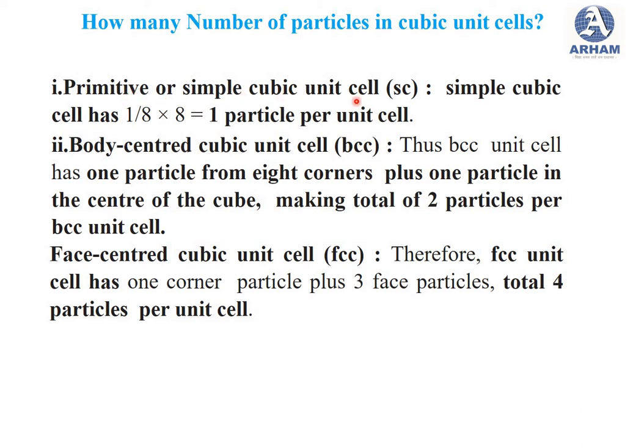First, primitive or simple cubic unit cells. Simple cubic unit cells have 1 particle per unit cell. In body centered cubic unit cells, thus BCC unit cells, 1 particle from 8 corners plus 1 particle in the center of the cube, so making a total of 2 particles per BCC unit cell.